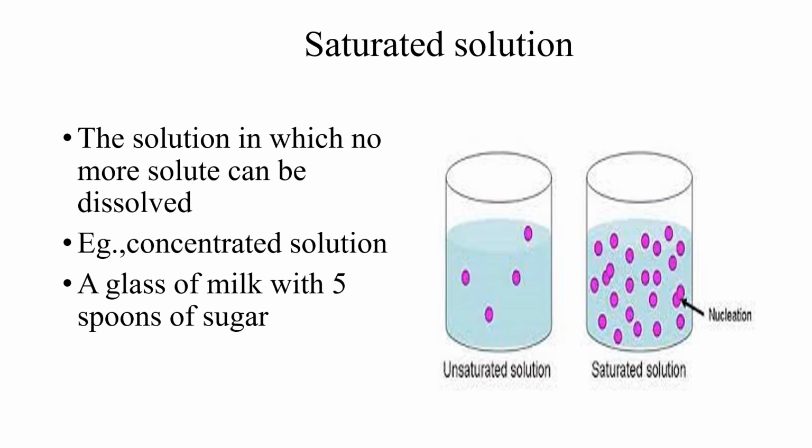Here from this picture, you can understand. Okay? This is saturated because more solute molecules are found, but here very few. So in this you can add some more solute. So this is unsaturated. Here there is more solute. After this you can't add any solute. If you add solute, it may not dissolve. So this is called a saturated solution.